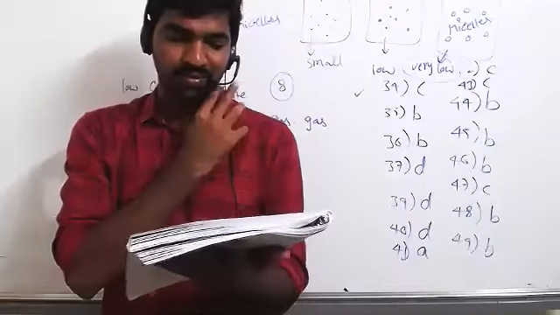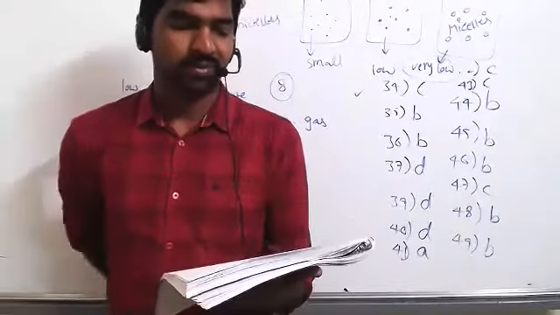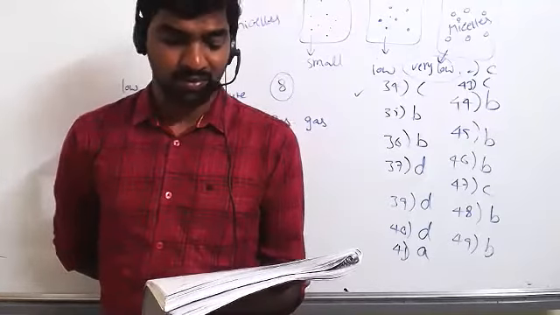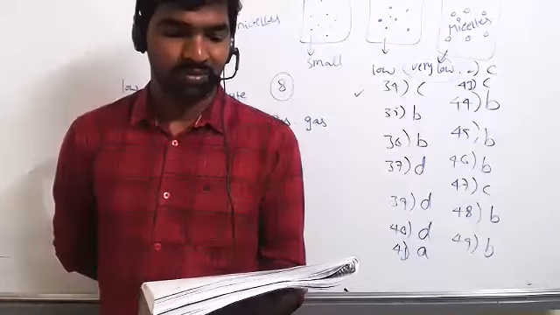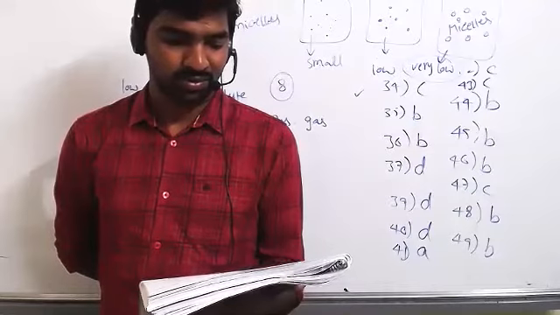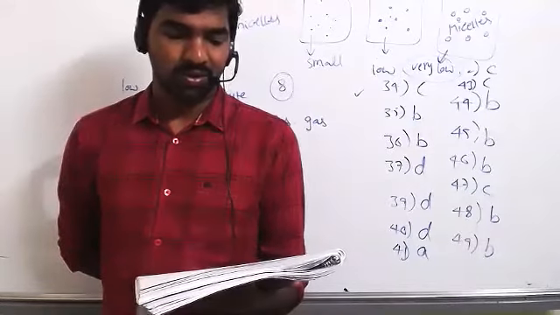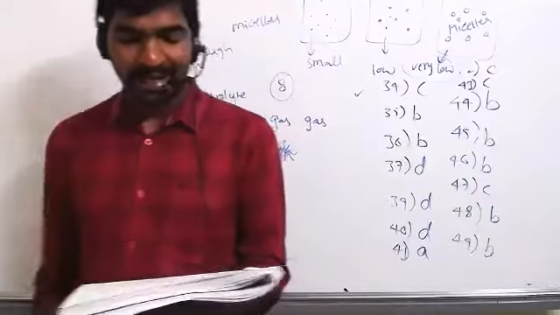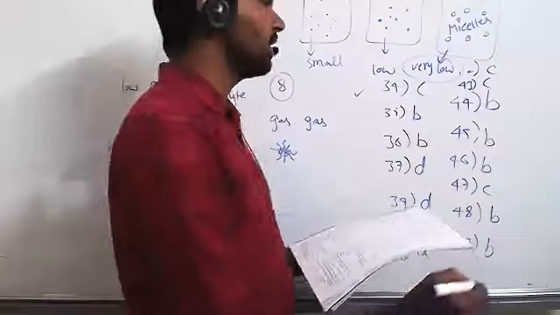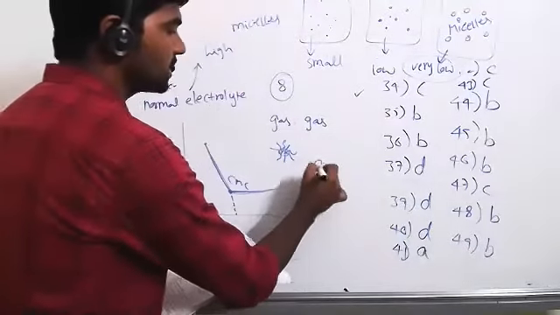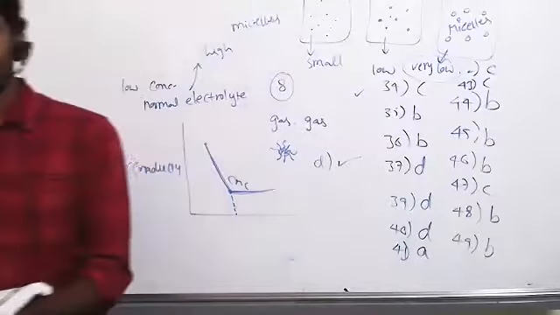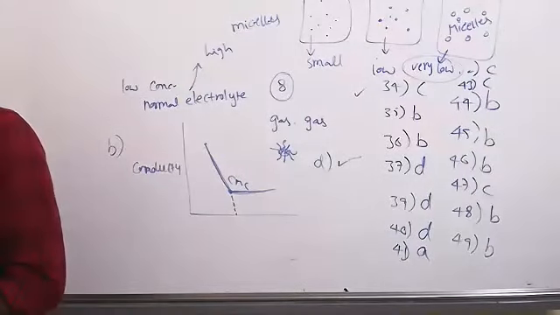The value of colligative property of colloidal solution are of small order in comparison to those shown by true solution of same concentration because colloidal particles. Sir, option D. Are comparatively less in number, correct. Number of colloidal particles are small, less in number compared to true solutions. So option D is correct. Comparatively less in number. Next question to Anil.